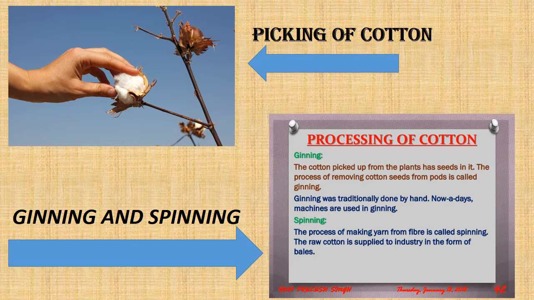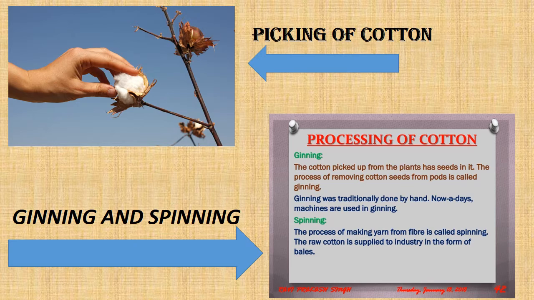And second process is ginning. In ginning there is a separation of cotton fiber from the seeds. It means when they remove seeds from the cotton balls, this process is known as ginning.